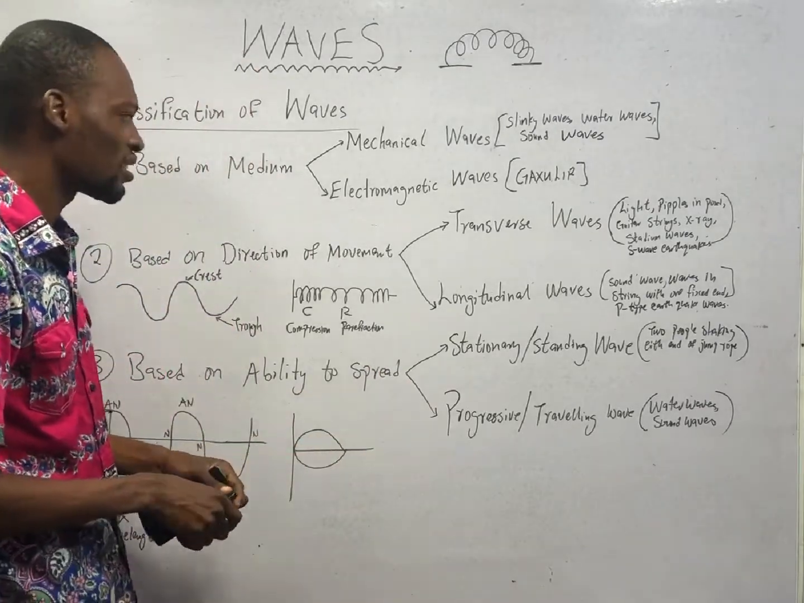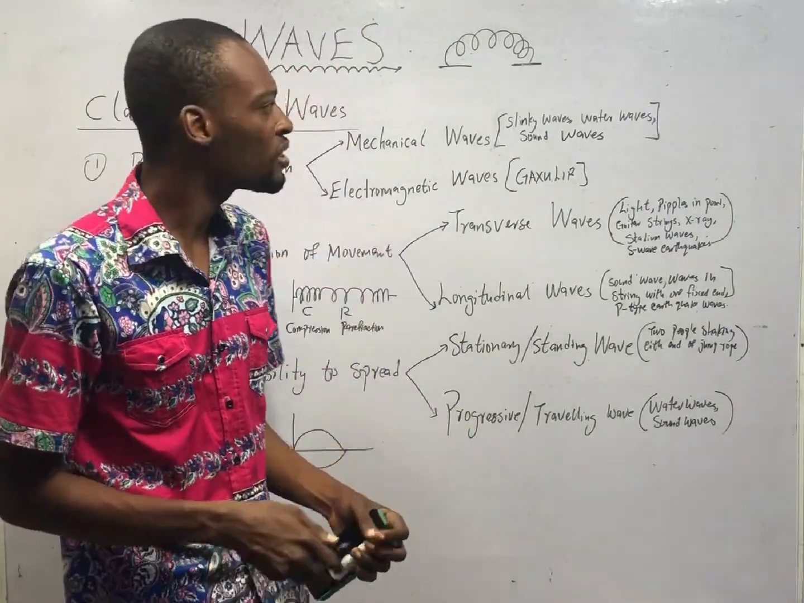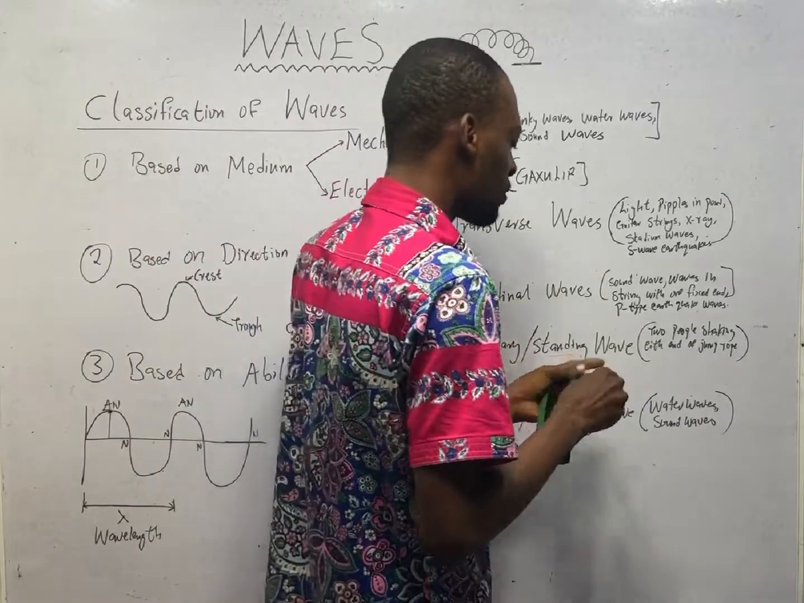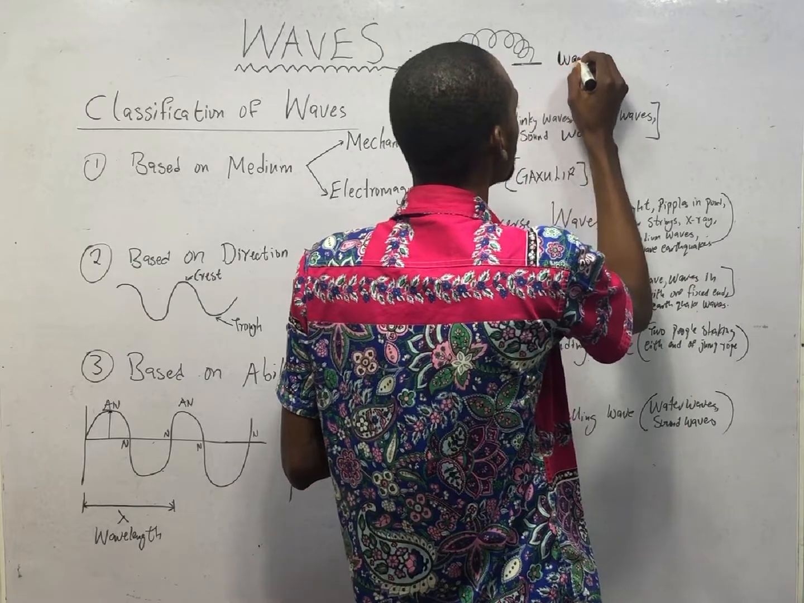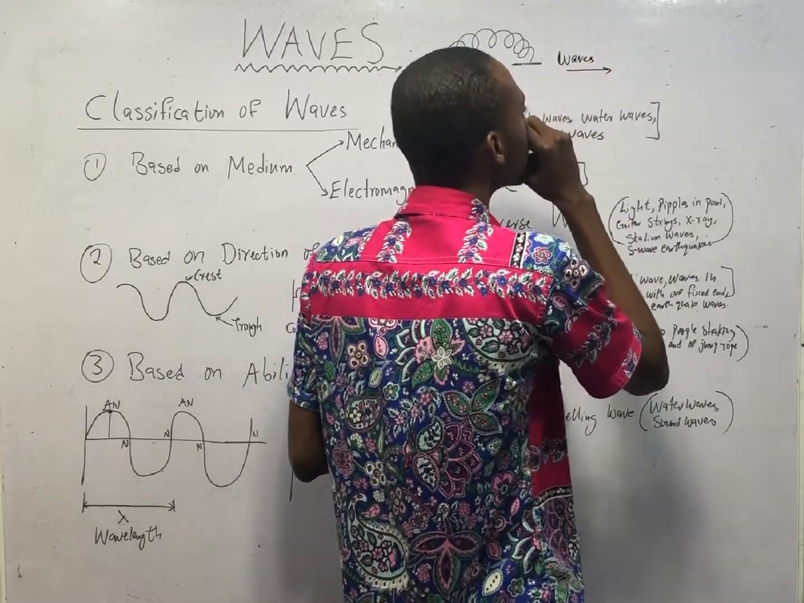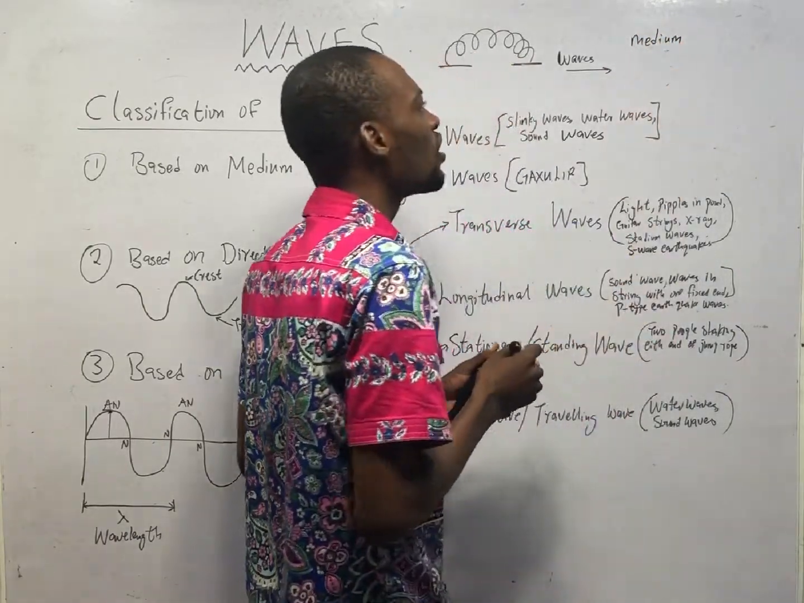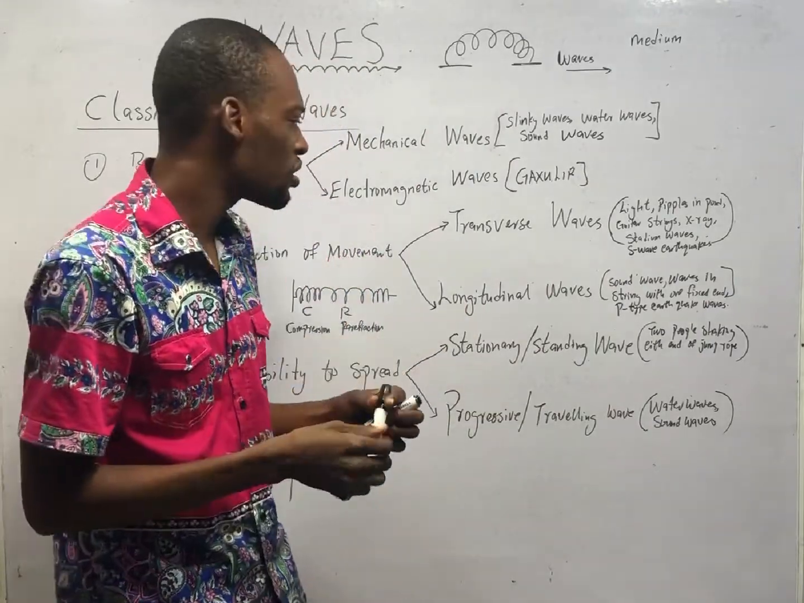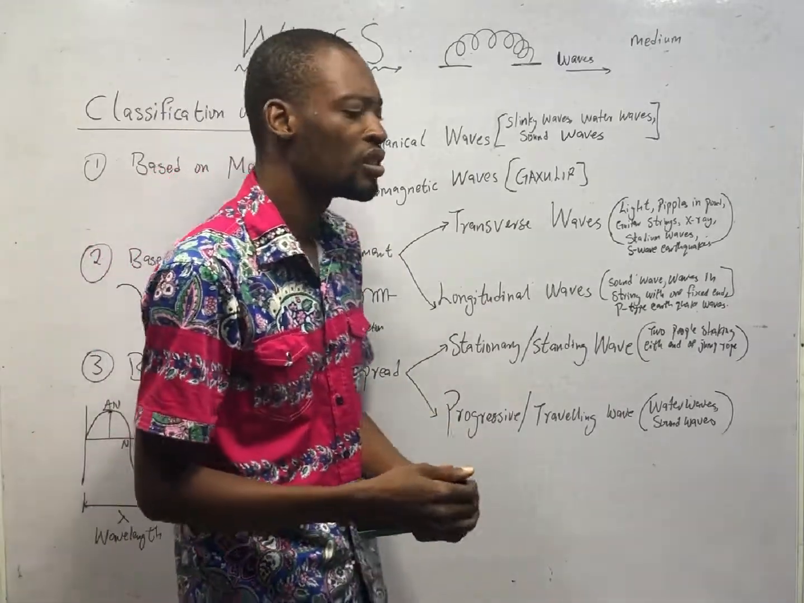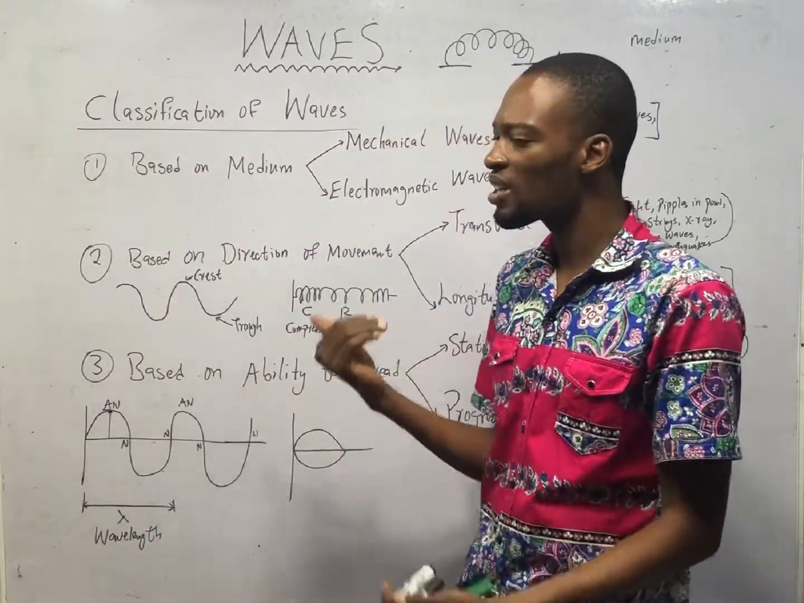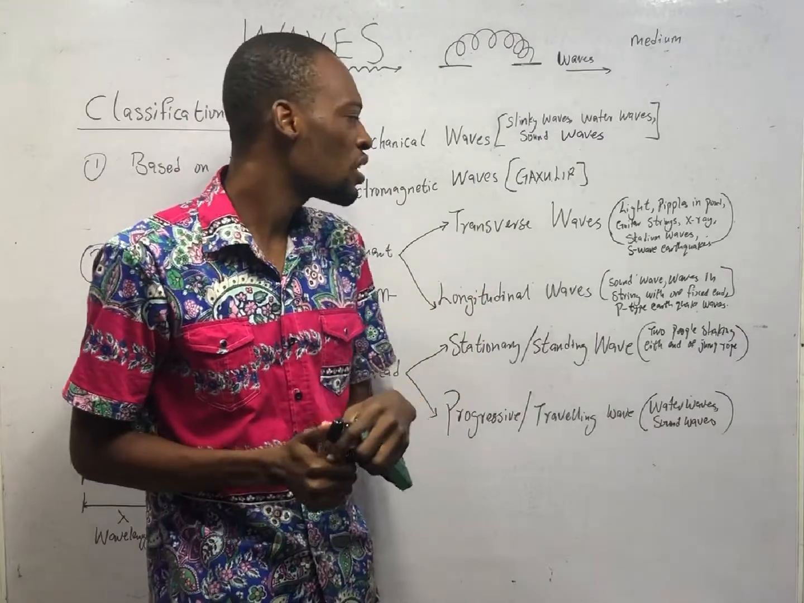Based on direction of movement, waves can be transverse or longitudinal. Look at something. Let this be the wave. Let's say the wave is going this way. Let this be the medium. Now, what is the direction of the wave relative to the medium? Is the medium moving in the same direction as the wave, or is the medium moving in a perpendicular direction to the wave? That is transverse and longitudinal wave for you.